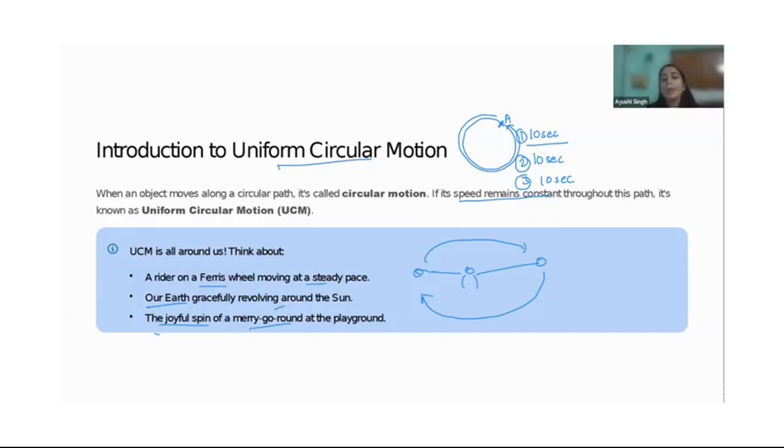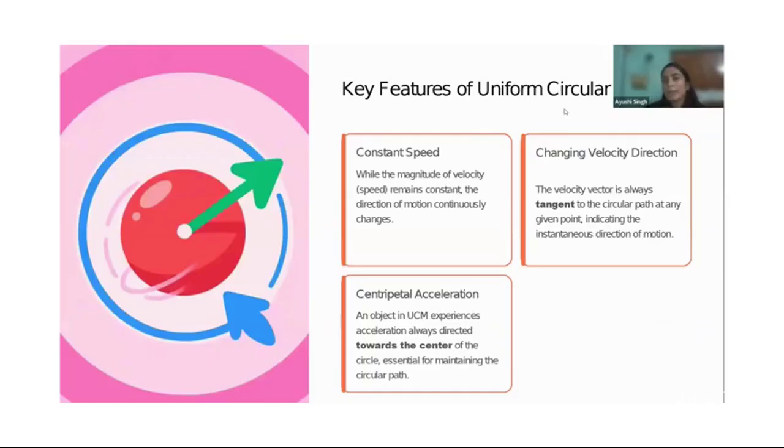Now, how can we do numericals on the basis of that, how can we figure out the velocity and everything else, that we have to study, because the case is a little bit different. It is not in a straight line. So here, while the magnitude of velocity remains constant, the direction of motion constantly changes. Now, hear me out. Try to understand this. At every point of a circle, if I'm moving, you will see I'm constantly changing the direction. Are you able to understand?